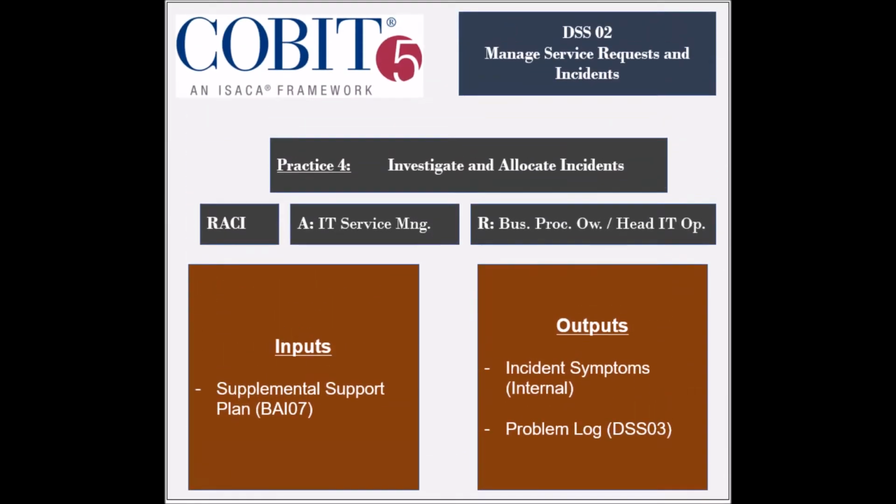The fourth practice is to investigate and allocate incidents. The entities that are responsible are the business process owners, and the head of IT operations. The entity that is held accountable is the IT Service Manager. The practice receives 1 input, which is the supplemental support plan from the BAI7 process. It generates 2 outputs, which are the incident symptoms to be used internally, and the problem log to be used